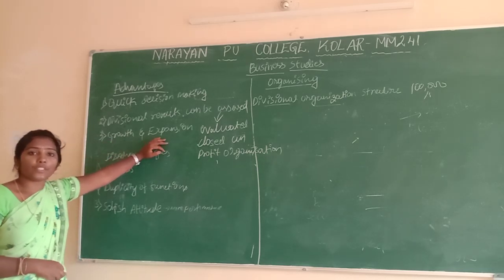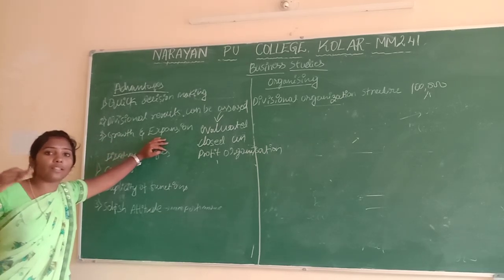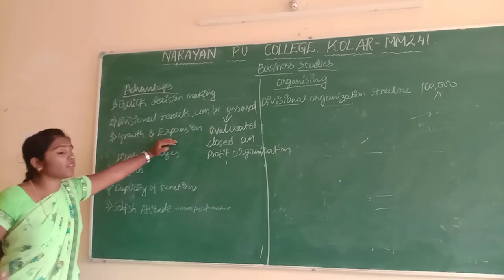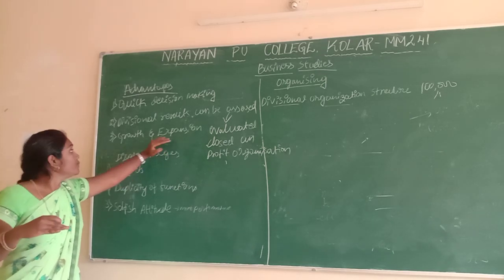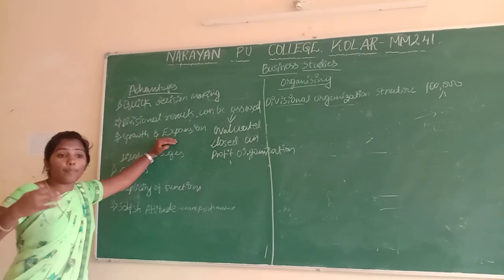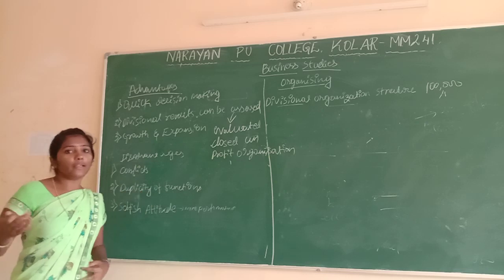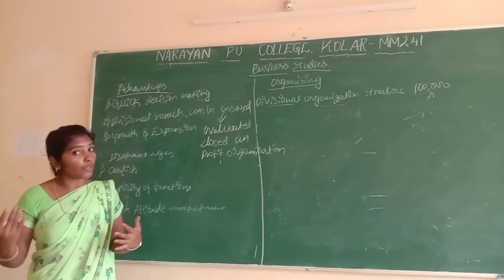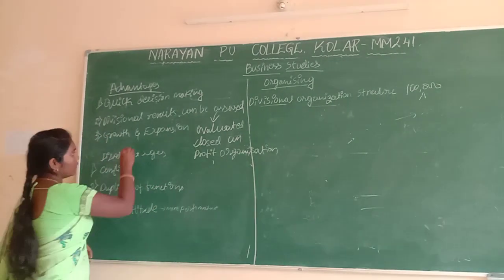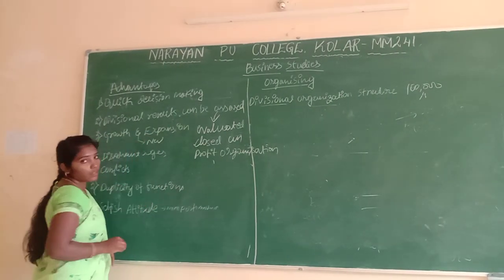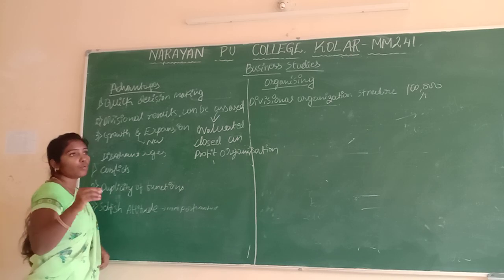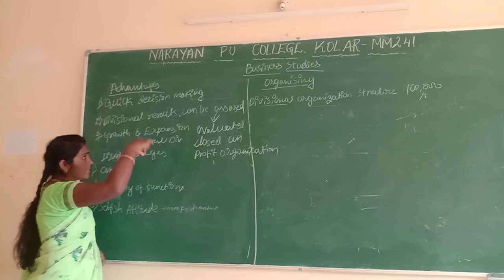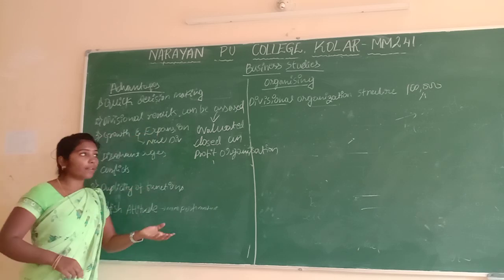When the manager takes effective decisions, growth and expansion will automatically increase. When a division takes decisions independently, profit will automatically increase, and they will start up a new division. The chances of starting up a new division are very high. When there is growth and expansion in every division, they will plan for the new division.